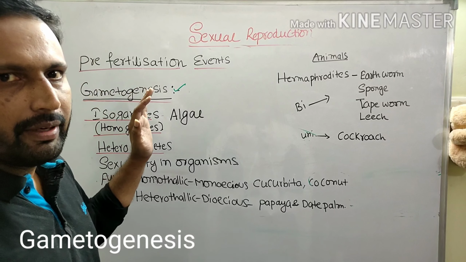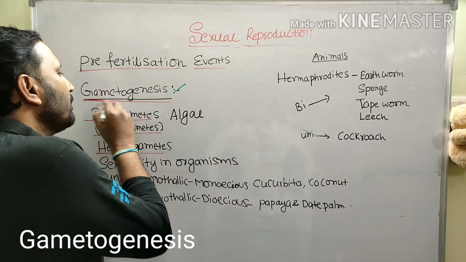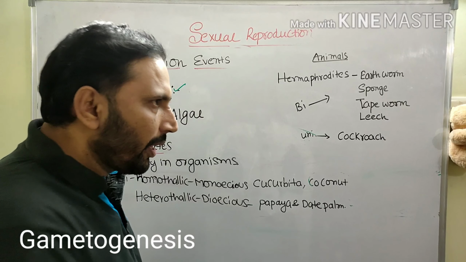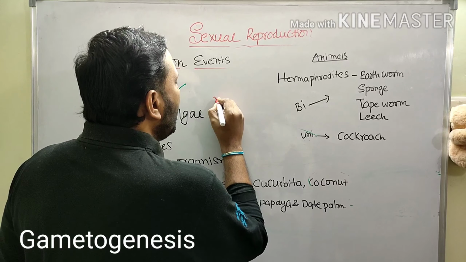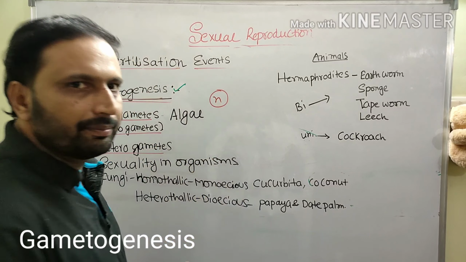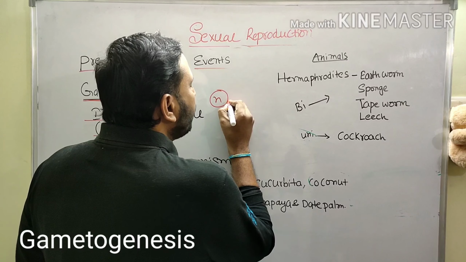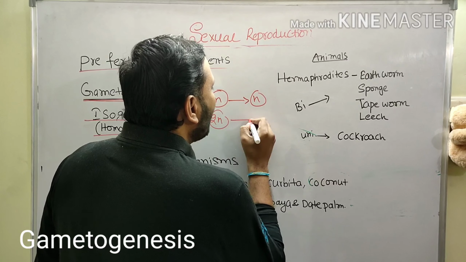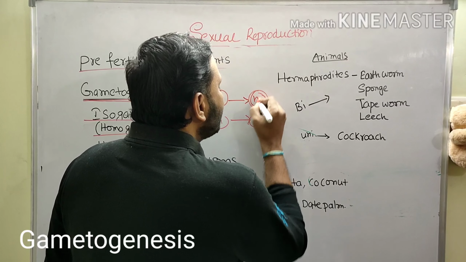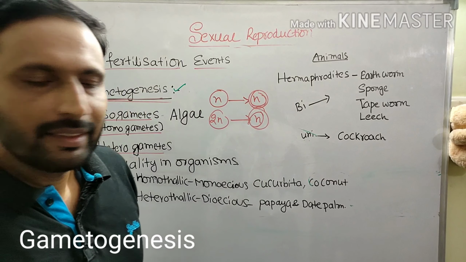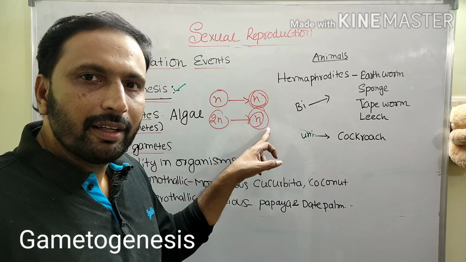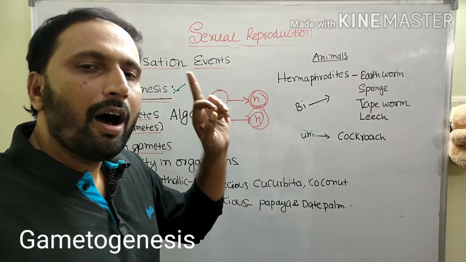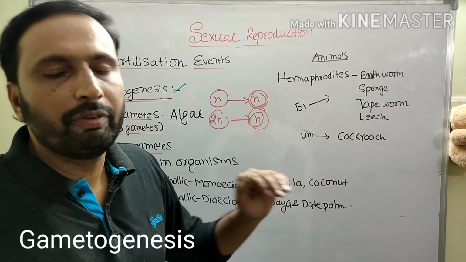Now pre-fertilization events. First one, gametogenesis. Gamete formation is called gametogenesis. Okay, I am taking the haploid body, haploid plant. The haploid plant is forming the haploid gametes. Diploid plant is also forming the haploid gametes. So gametes are always haploid. Haploid gametes are formed from the haploid plant body like algae, fungi, thallophytes and bryophytes.